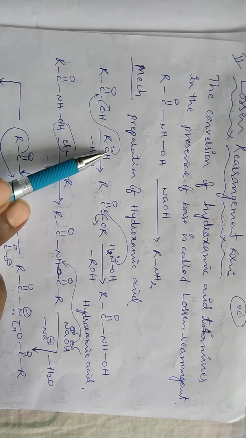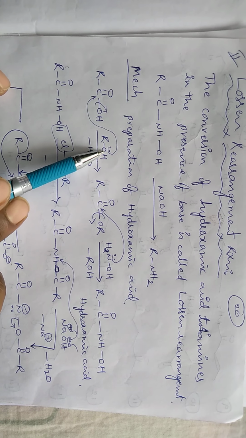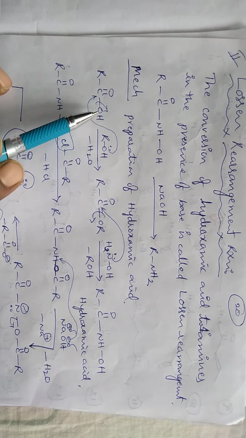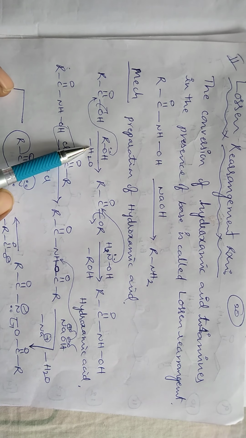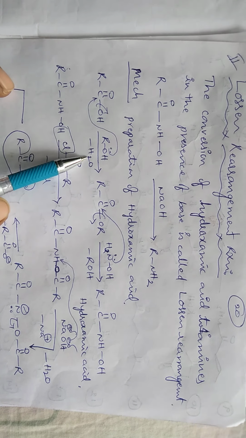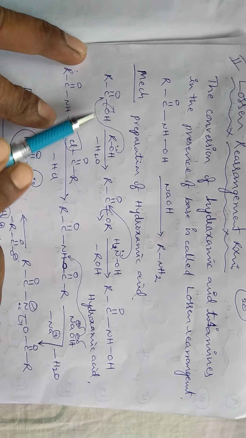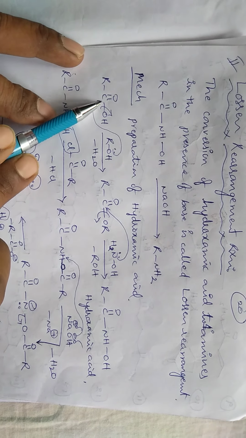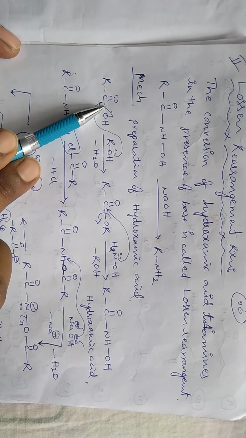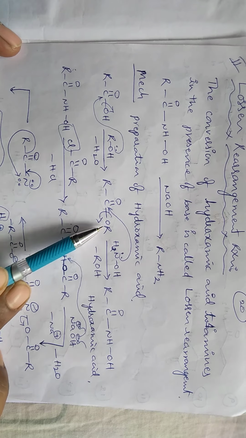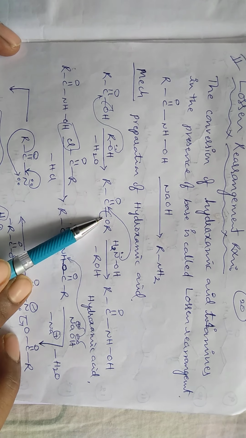The alcohol molecule loses the H plus ion, and the combination of this OH minus and H plus ion produces H2O. Okay, and finally by the reaction of carboxylic acid with alcohol, it will produce esters.